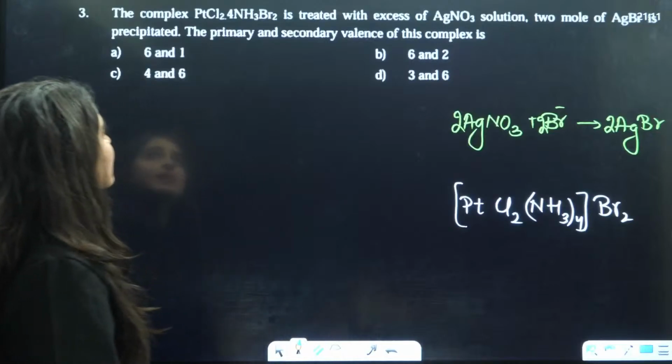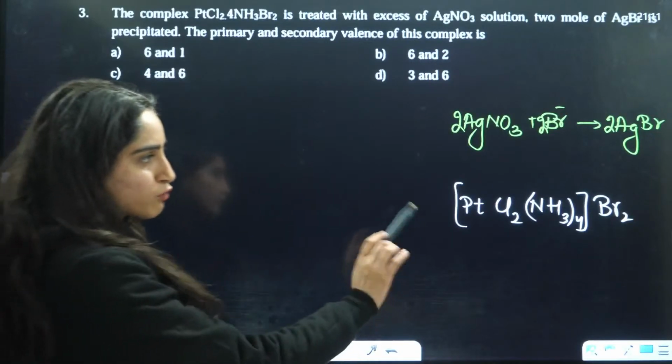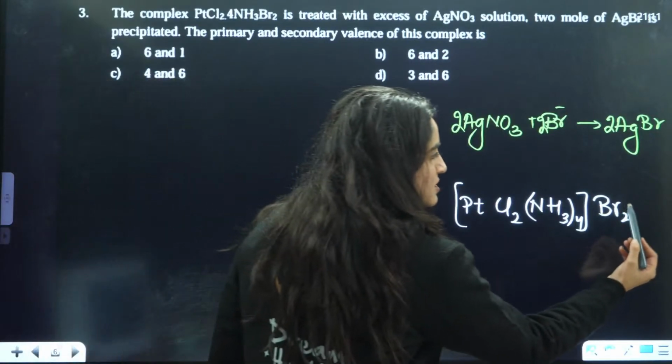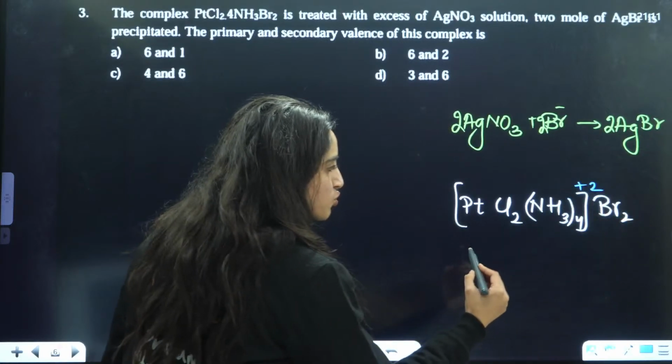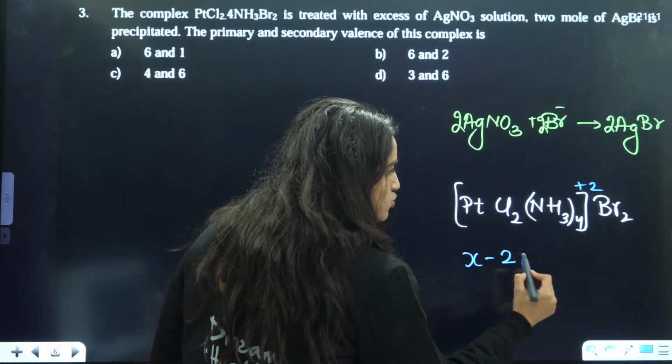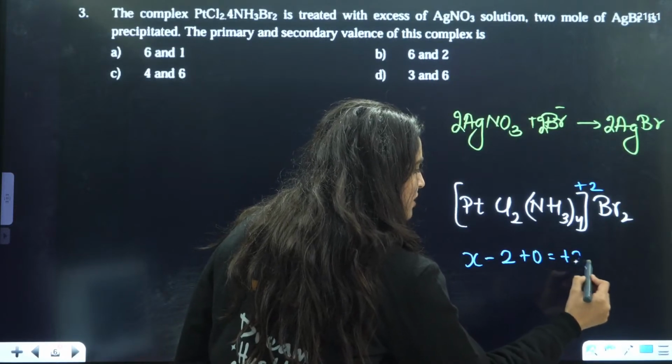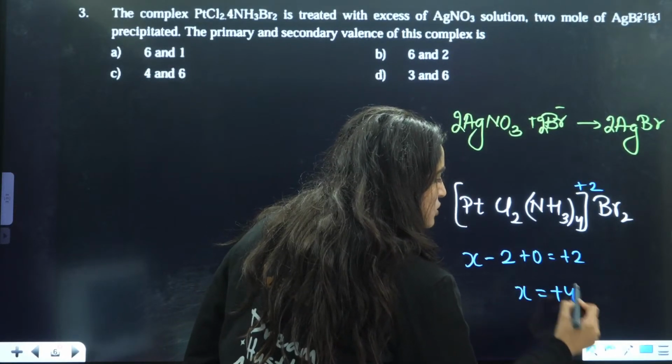So beta, secondary valency. Firstly, to calculate the oxidation number here: if this is -2, this is going to be +2. So x - 2 + 0 = +2, so x is going to be +4.